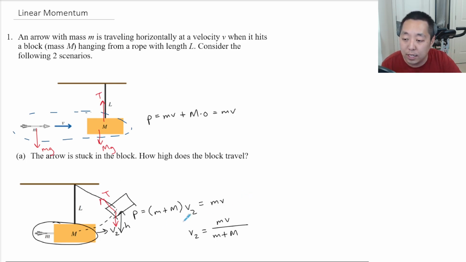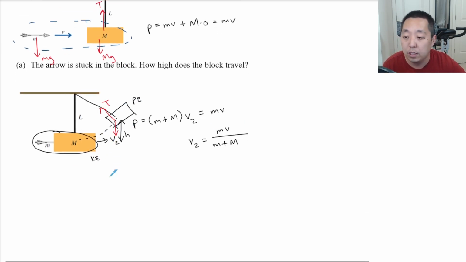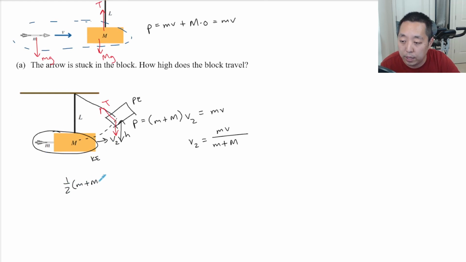So we can say the kinetic energy down here equals the gravitational potential energy up here. Down here we have kinetic energy, which is 1/2 (m plus M) v2 squared, and all of that gets converted into gravitational potential energy. I want to know how high the block travels, so I want to solve for h.